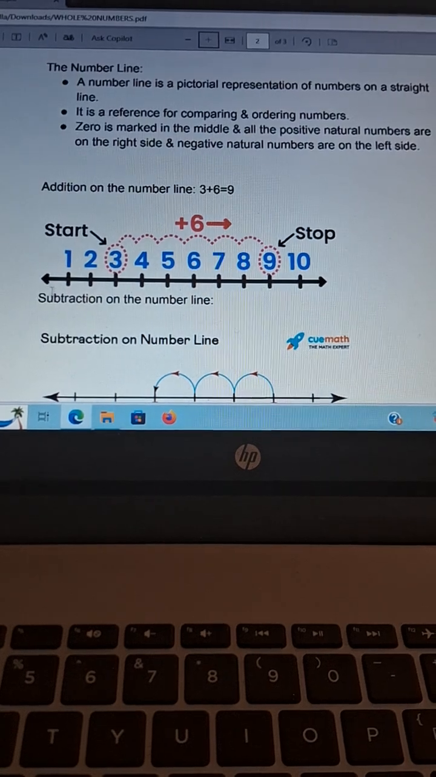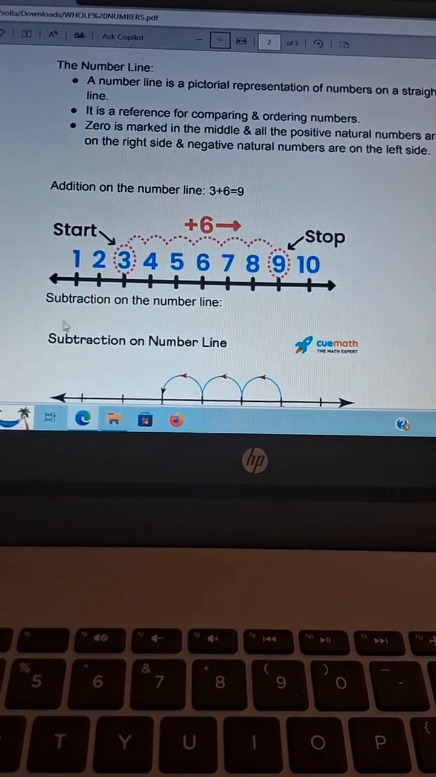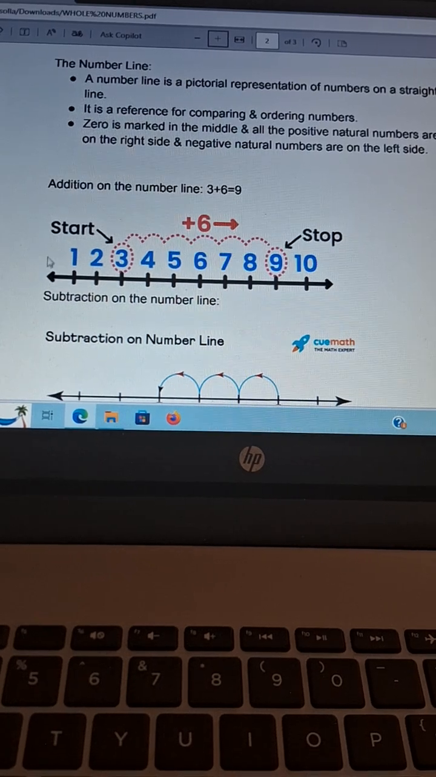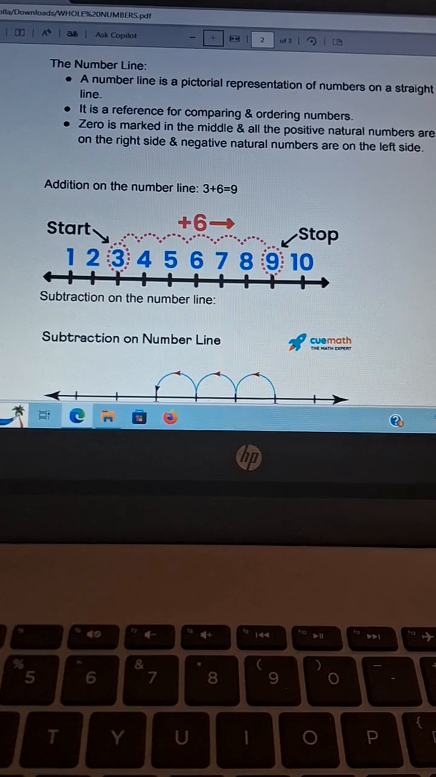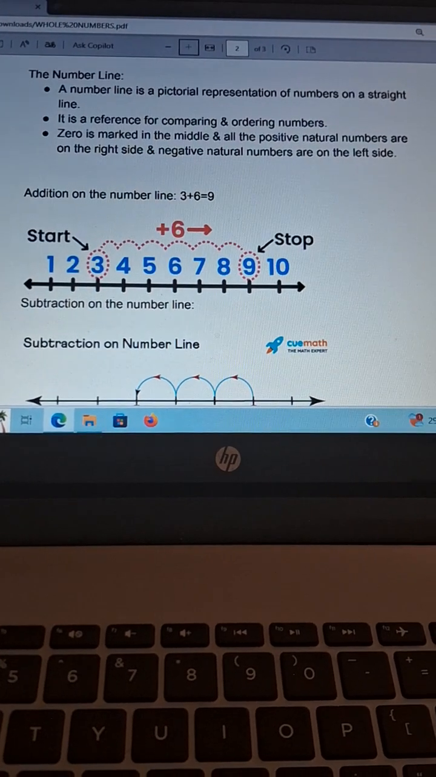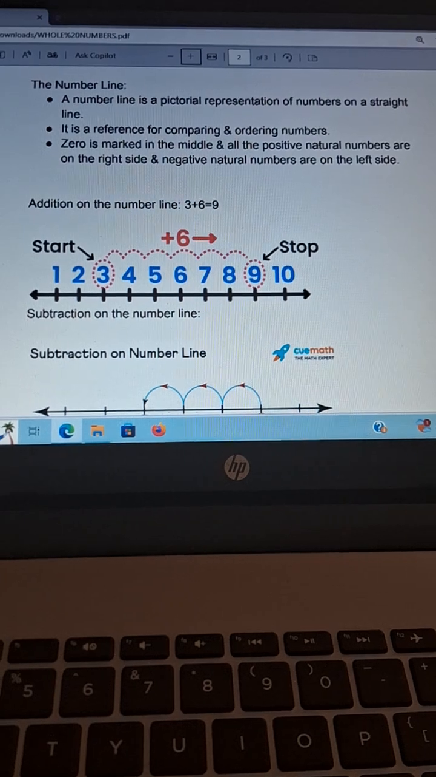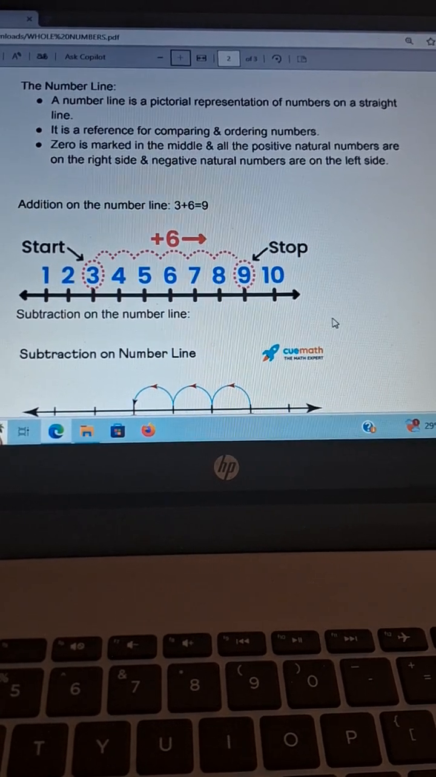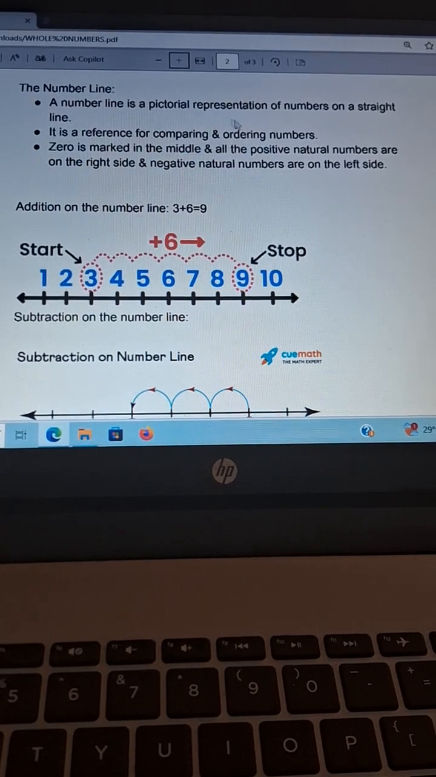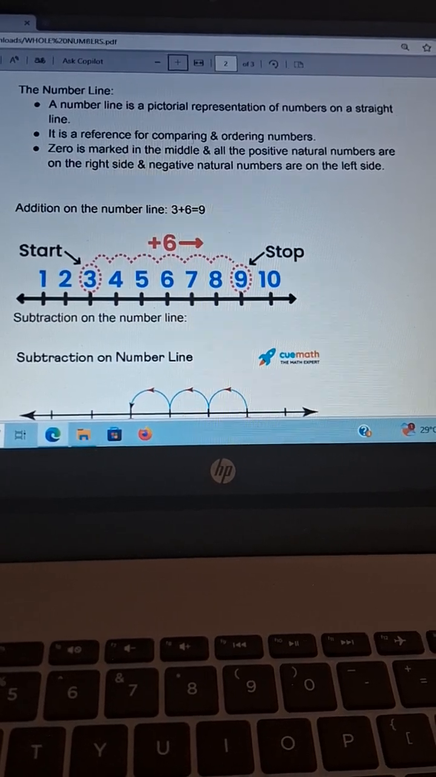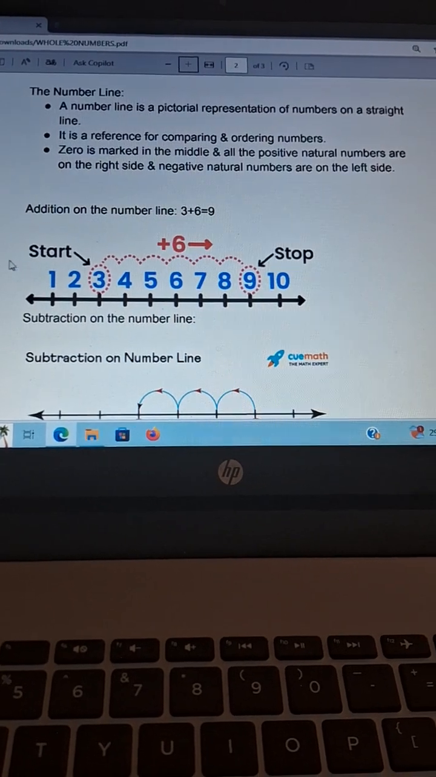Here we can see it starts from 0, and normally we say that right of that 0 are positive numbers and left of that 0 are negative numbers. Normally the negative numbers are placed on the left side and the positive numbers are placed on the right side. So a number line is a pictorial representation of numbers on a straight line. It is a reference for comparing and ordering numbers.